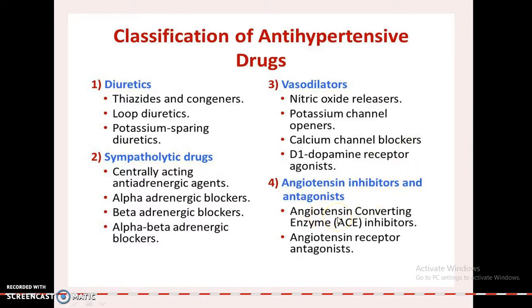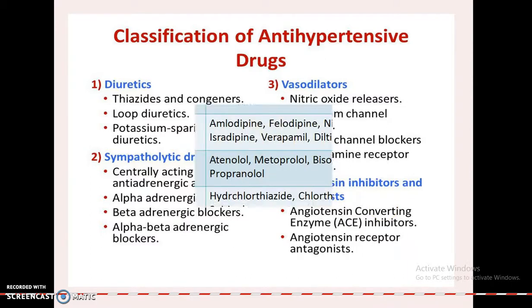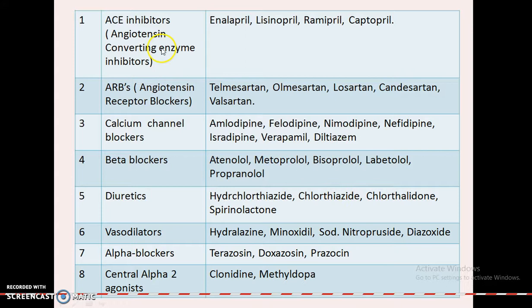Angiotensin converting enzyme inhibitors and angiotensin receptor antagonists are among the major classifications for treatment of high blood pressure. Coming to their examples, ACE inhibitors include enalapril, lisinopril, ramipril, and captopril. ARBs: telmisartan, olmesartan, losartan, candesartan, and valsartan. Calcium channel blockers: amlodipine, felodipine, nimodipine, nifedipine, isradipine, verapamil, and diltiazem. Beta blockers: atenolol, metoprolol, bisoprolol, labetalol, and propranolol.